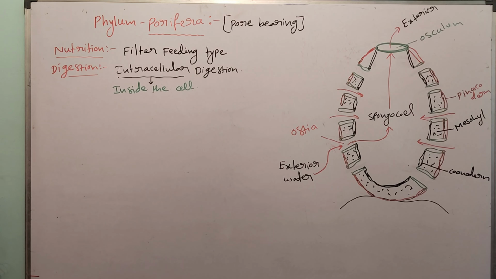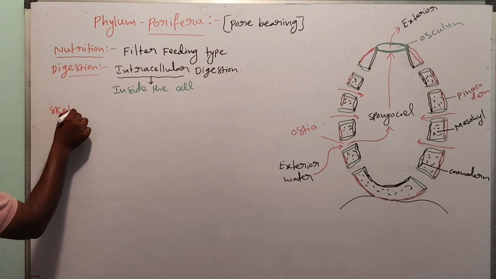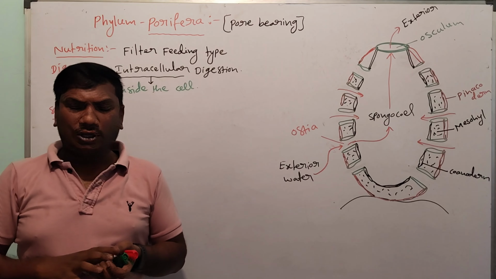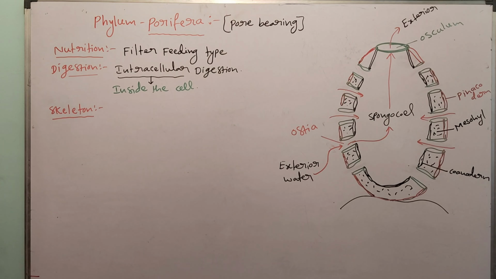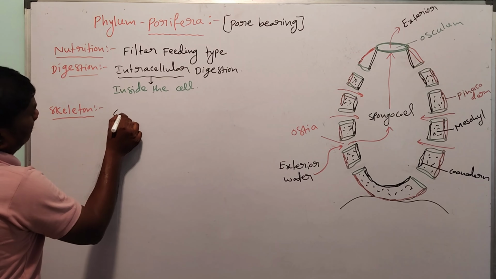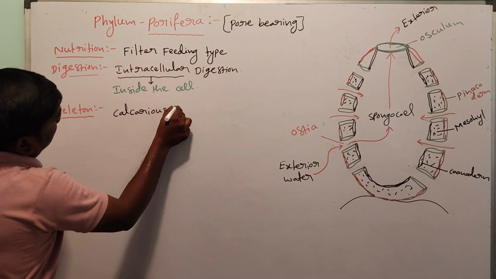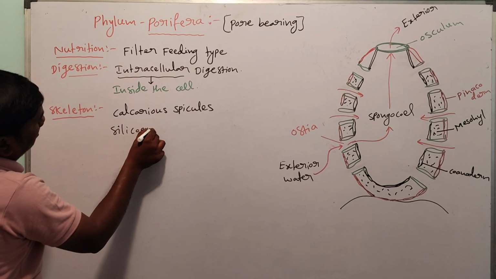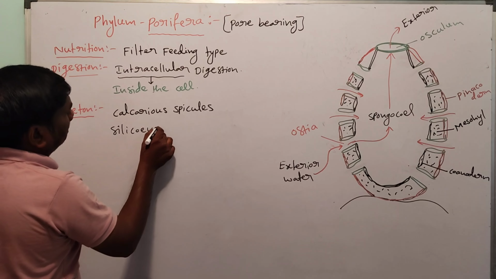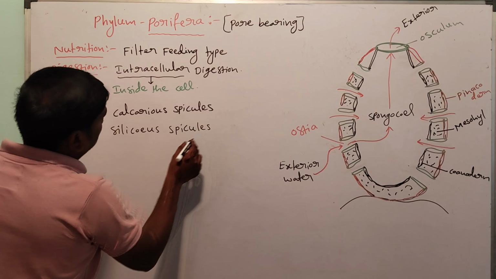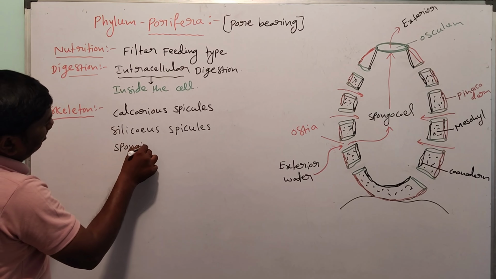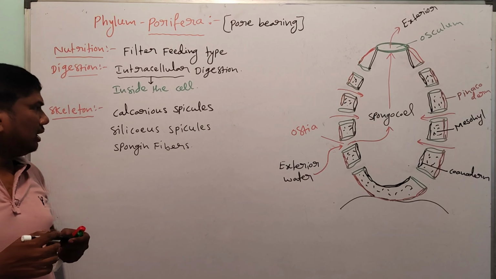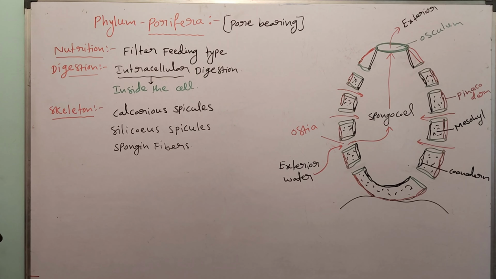Next one, skeleton. So in this skeletal structure, for protection of the body and supporting the body, calcareous spicules, silica spicules, and spongin fibers are present. Calcareous spicules, silica spicules, spongin fibers. So they are the skeleton.